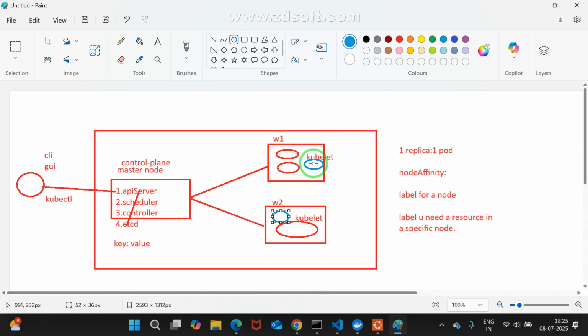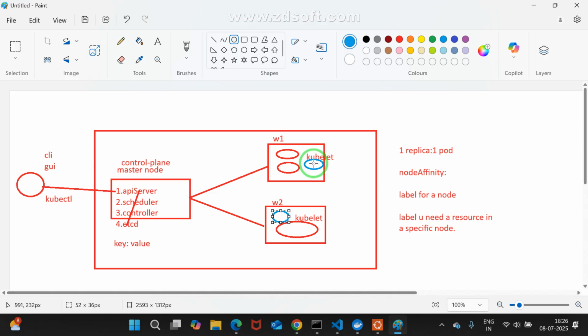Pod affinity. First pod where it is created, the second pod also you want to create in that specific area. Co-locate means wherever you are there, I may come there only.